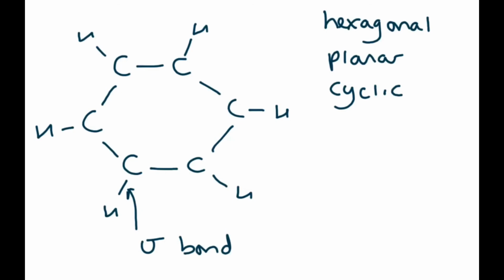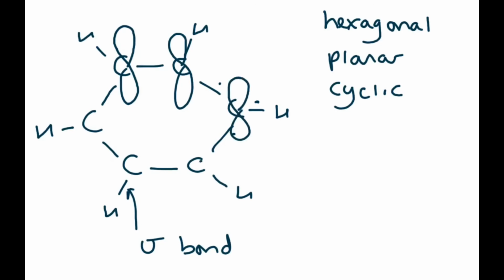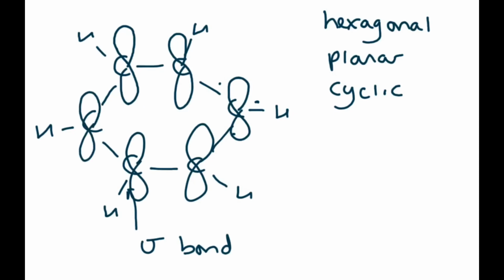Like an alkene, on each carbon there's a p orbital. Remember carbon has 4 outer electrons. So carbon has 1 electron in that bond, 1 electron in that bond, 1 electron in that bond, and has a free electron. That free electron is in the pz orbital. It might be worth watching the alkene video if you're not sure. So there's a p orbital on each of the carbons.